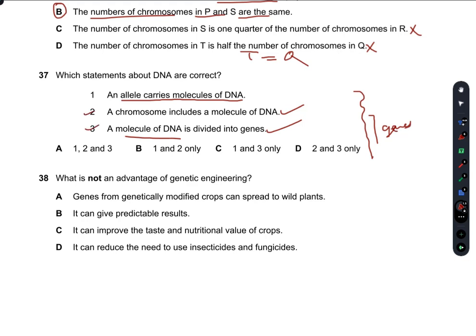Now some of you might also take the first statement as correct, but this is incorrect. Why is this incorrect? Because a single molecule of DNA is divided into genes. A single molecule, not molecules. It is not plural. If an allele carried molecules of DNA, then this statement should have been correct. So 1 is incorrect, 2 and 3 are correct only. D is our right answer.